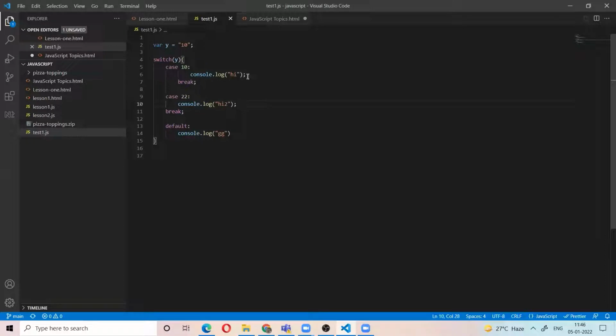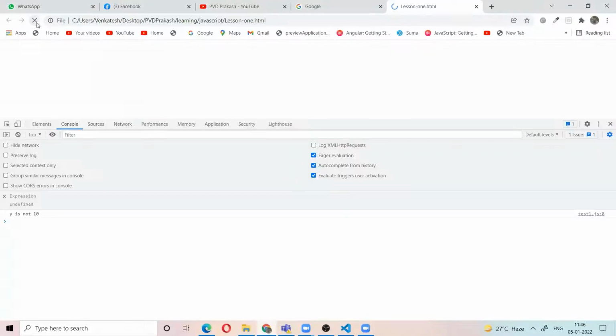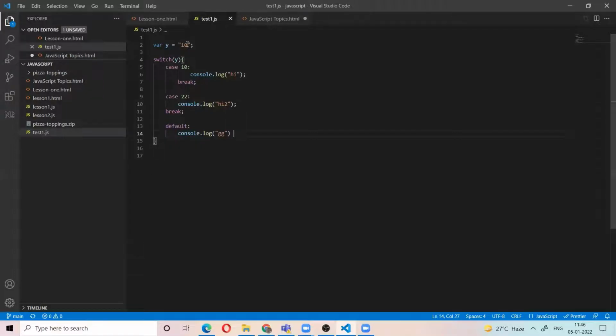Now what is the output? I think it is hi. Let's see the output. It prints GG. It will go to default because y is the string 10, not the number 10, so it is not this case. If it does not satisfy any cases, it will go to the default case. That's why it is GG. For example, if y is a number instead of a string, then it will go to the first statement. Okay, let's see.